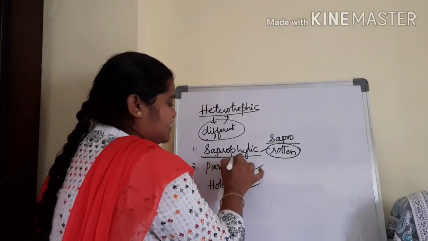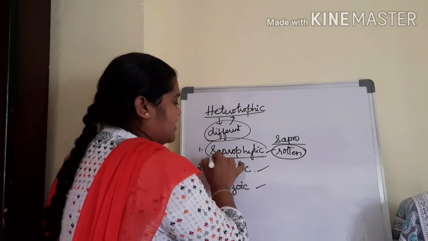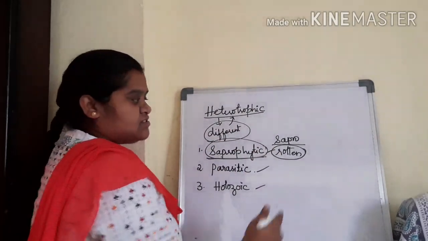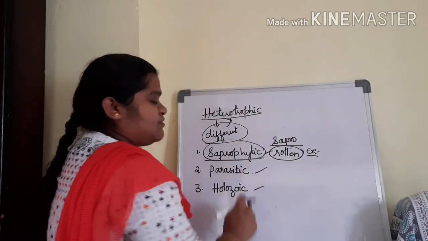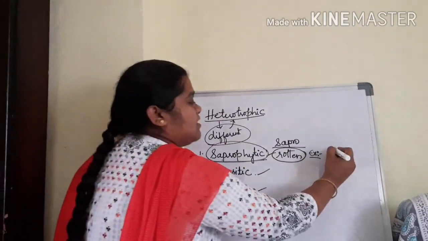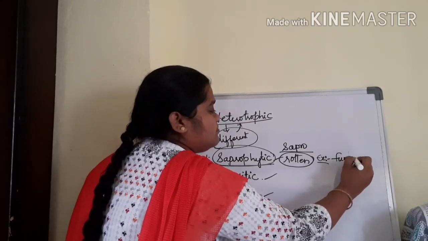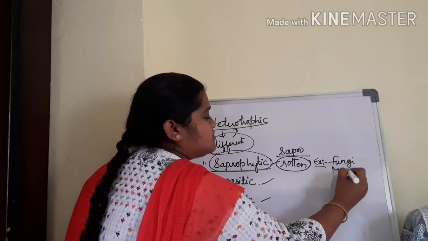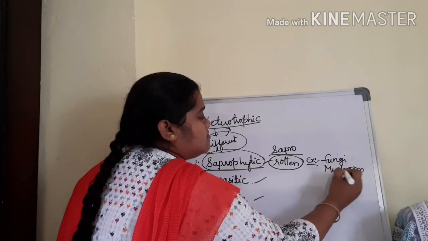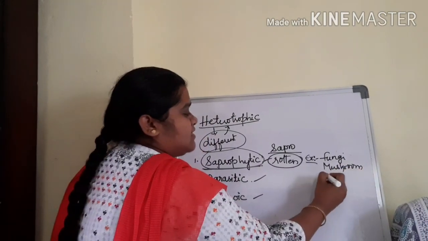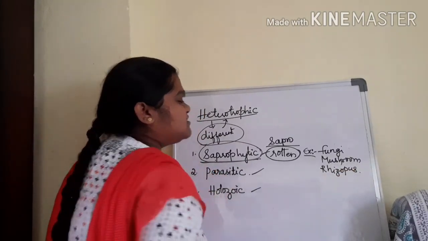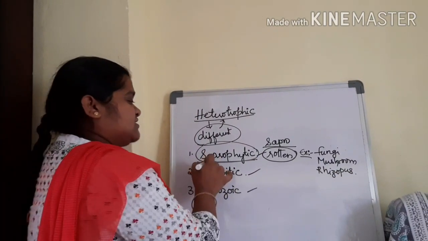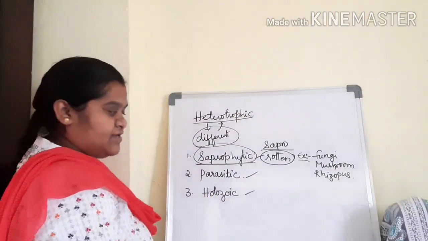That type of nutrition is called saprophytic nutrition. Examples of organisms which exhibit saprophytic nutrition are fungi, mushrooms, and Rhizopus.